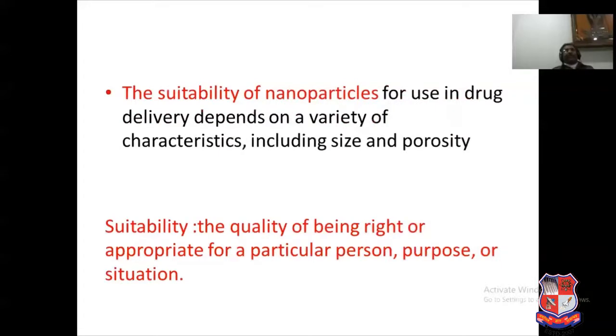The suitability of nanoparticle for use in drug delivery depends on a variety of characteristics, and especially as it is nano, that's why size and porosity. Here the word suitability is very wide. For example, in case of medicine you can say that it depends on the quality of being right or appropriate. Means suitability is nothing but a quality of being right or appropriate for a particular person, purpose or situation. Because in most cases we use this nanoparticle as a personalized drug, so person to person the effect changes.